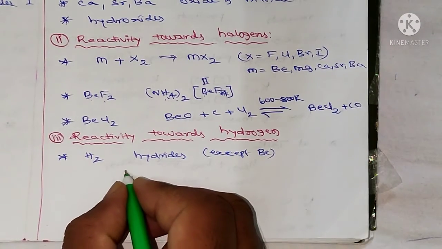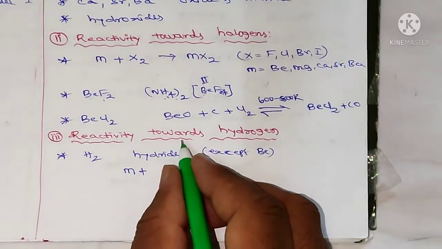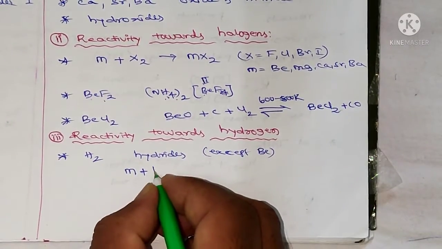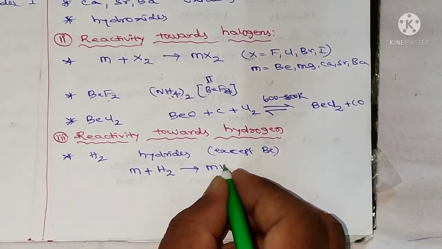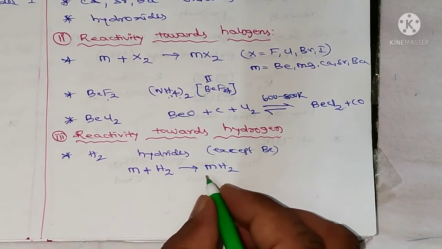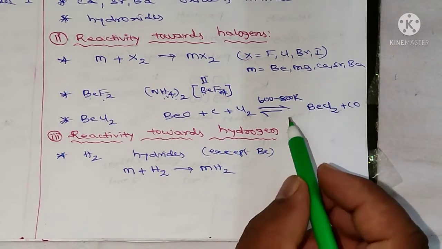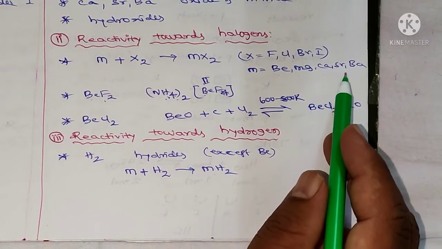Let me take that reaction. Metal M plus hydrogen H2 gives MH2, a metal hydride. M may be beryllium, magnesium, calcium, strontium or barium.